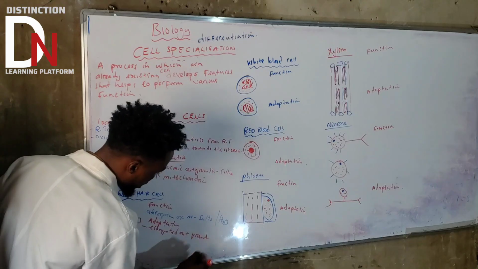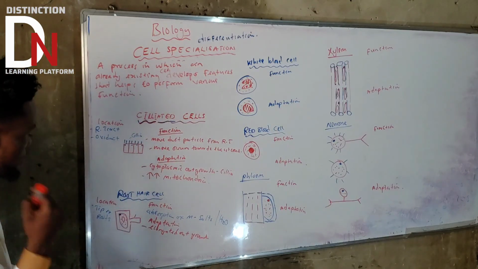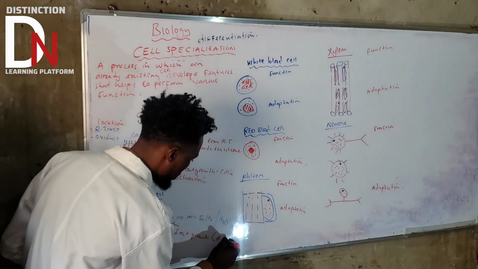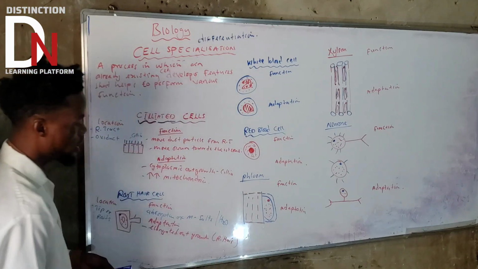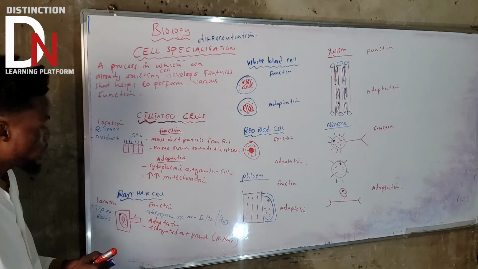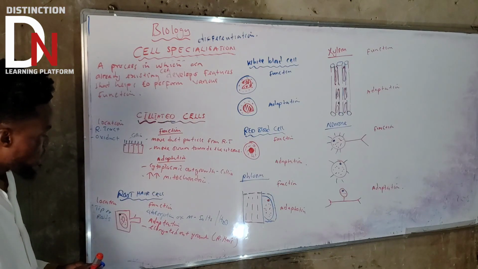What do we call that? That is the root hair, okay? That's a root hair. So let's put root hair. So that's an elongated outgrowth. What is the other thing?